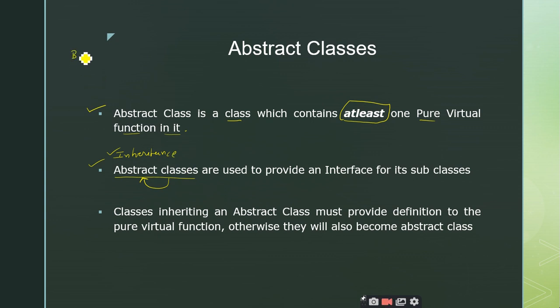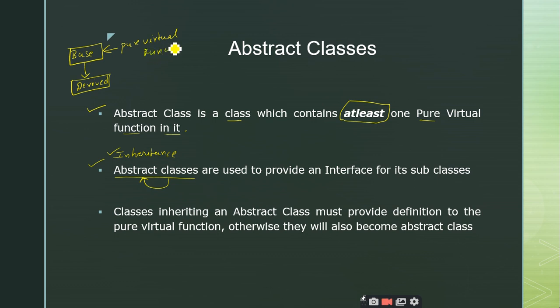So let me have a diagrammatic representation. I have a base class and I have the derived class. When can I call this base class an abstract class? If it contains at least one pure virtual function.